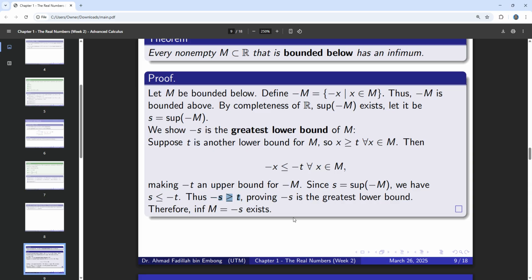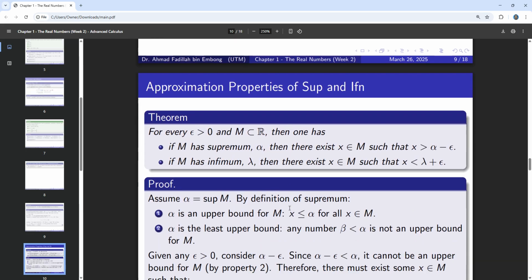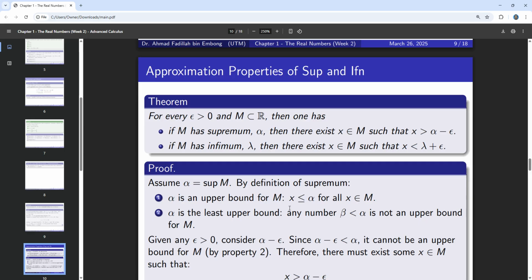So therefore, we prove that negative s is the greatest lower bound. So therefore, the infimum of f of m must be equal to negative s. So let us continue on the next theorem, approximation properties of supremum and also infimum.